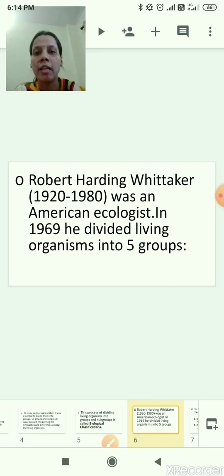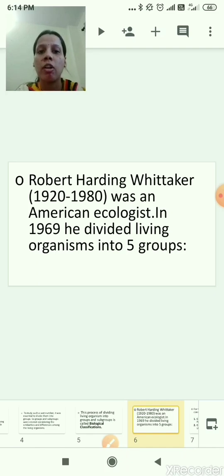Now, the scientist Robert Harding Whittaker was an American ecologist. In 1969, he divided living organisms into 5 groups. This is the name of the scientist.